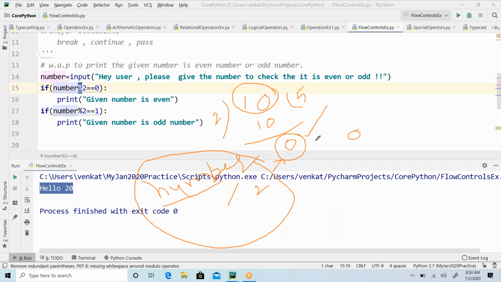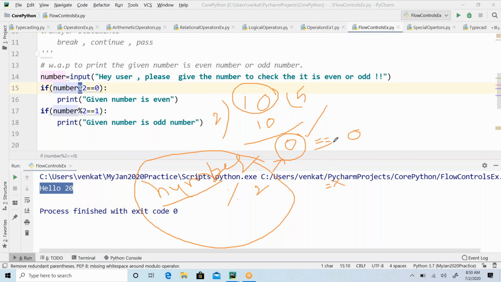So here it will be a comparison. What is the comparison operator we know? To program, we should understand the operators, variables, all the typecasting stuff very clearly. Then only you can write the program. So this is the comparison operator, not single equals to. Sorry, you have given single equals, which is wrong. That is the assignment operator.